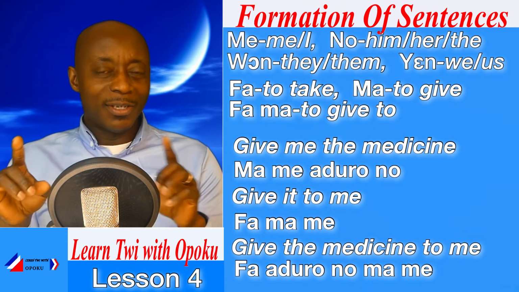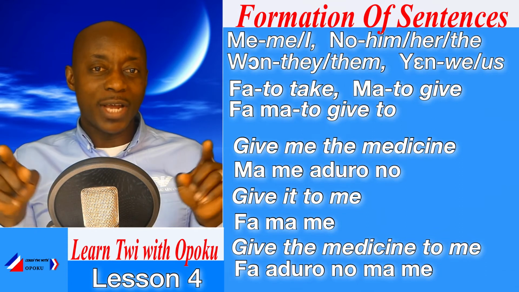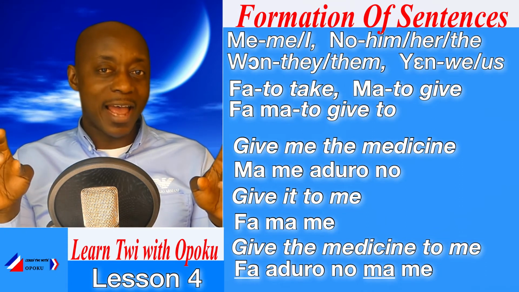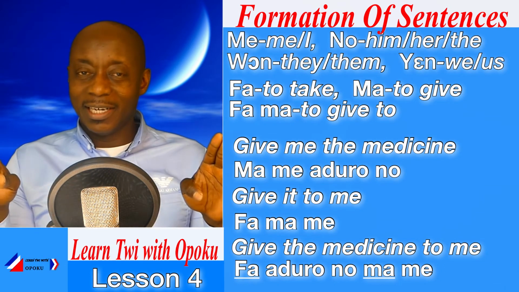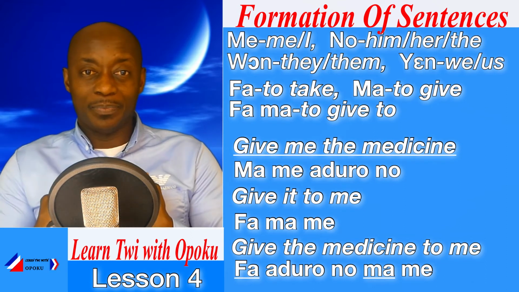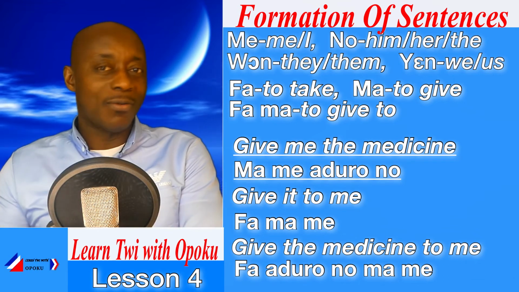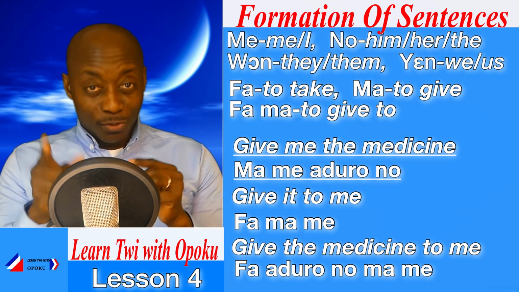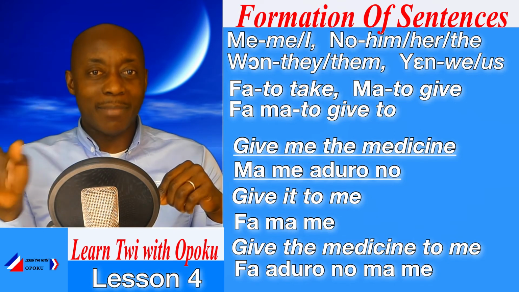So you see, when we want to use "to", then we have to make use of fa and ma. But if you are not making use of "to", and if I just want to say, give me the medicine, then I will say, ma me aduro no. But if I want to make use of "to", then I have to make use of fa and ma.